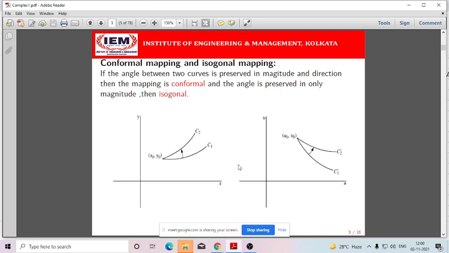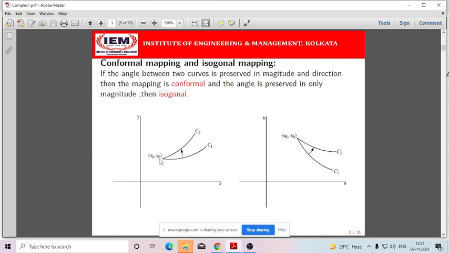Say for example, here I can take a different set of points in the z Argand plane. If I join them, I'll be getting a curve, let's say C1. Then if I consider another set of independent variables in the Argand plane z and join them, I'll be getting, let's say, another curve C2. Let's say they are intersecting at the point x0, y0. Since I am considering a mapping or function, each and every point from the z Argand plane will be mapped to some point in the w Argand plane. So all the points which are over the curve C1 will be mapped to some points in the w Argand plane. If I join them, let's say this gives a curve C1 prime.